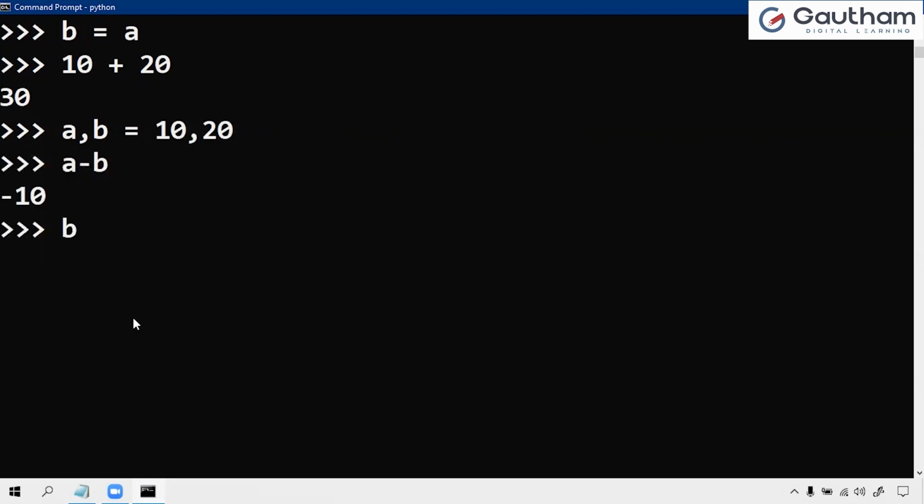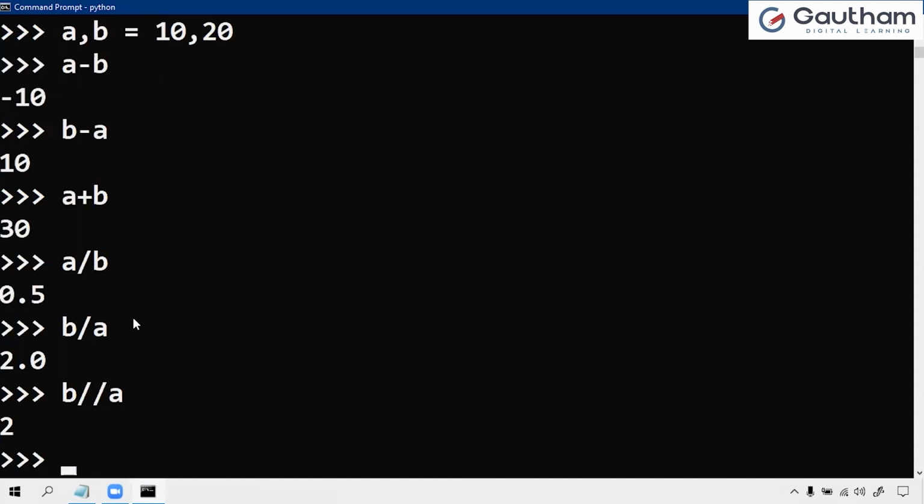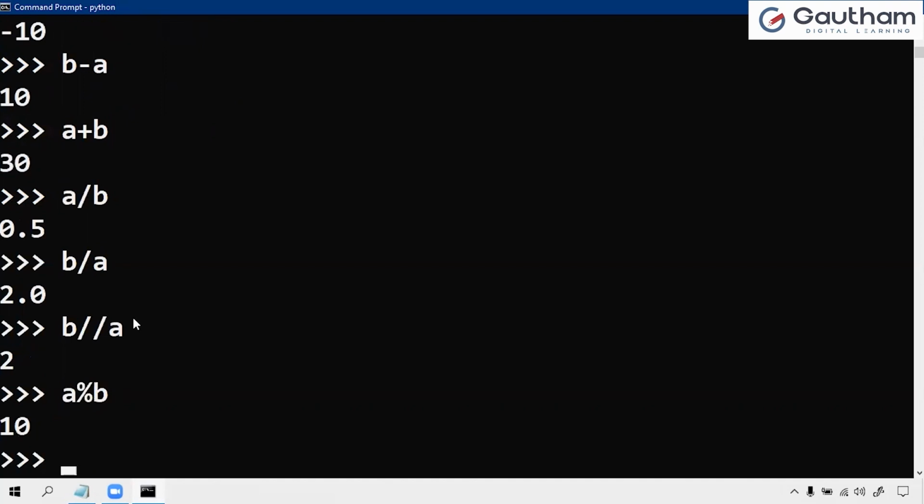So A minus B, B minus A, A by B, or B by A. See, I am getting 2.0. I want to return only the integer, not the values after the dot. At that time we have to use the floor division, B double slash A. That is the difference between single and double slash. Remainder: we will get the remainder with A. It is the modulus operator.